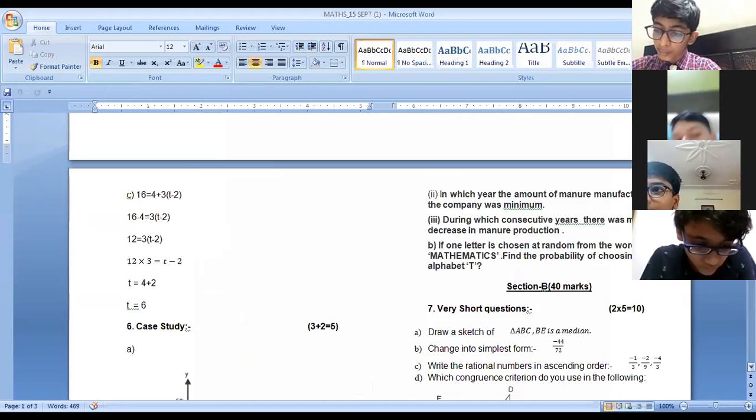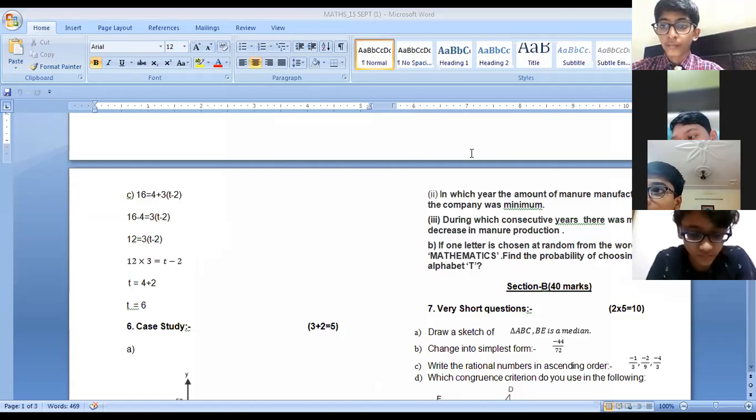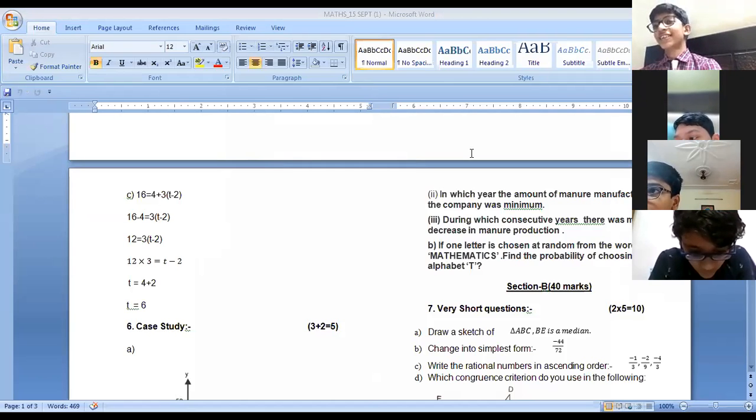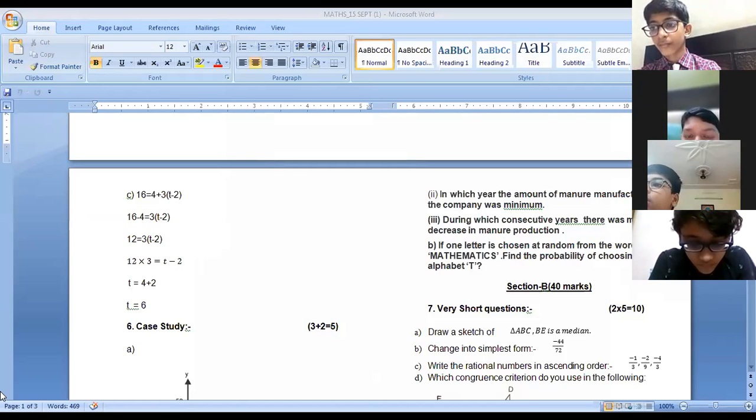Now tell me the probability of the word MATHEMATICS, the letter T. Yes, Anupriya, you're right here. Yes, Anshika, Srajal, you're right here. No, Aryanshi, you're wrong. Yashika, you are also wrong here. 2 by 11 is the correct answer, because T appears 2 times and the total number of words is 11. So probability is the number of favourable outcomes upon the total possible outcomes. The number of outcomes is 2 and the total outcomes are 11. So 2 upon 11. Yes, Yashika, Anantanadi, 2 by 11 is the correct answer.